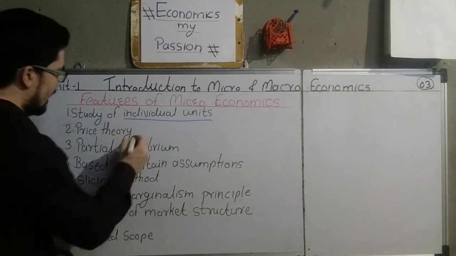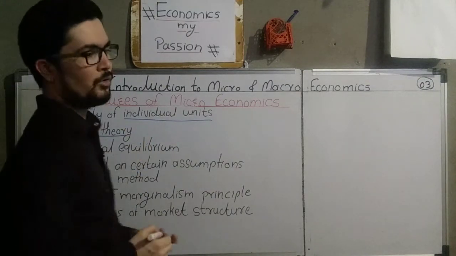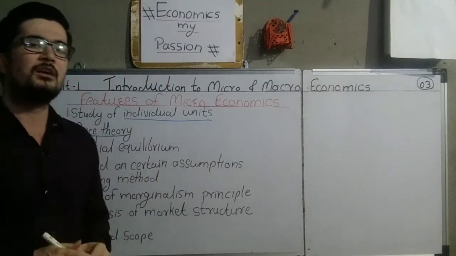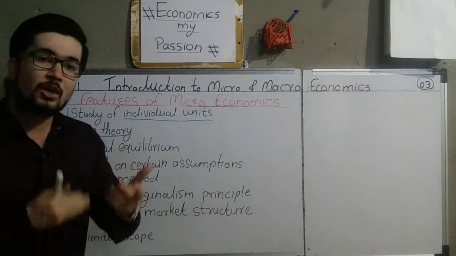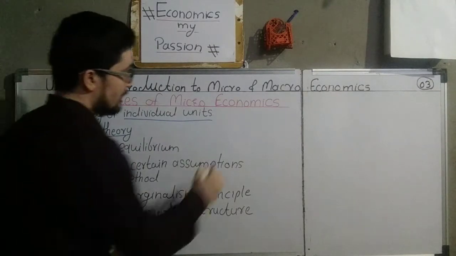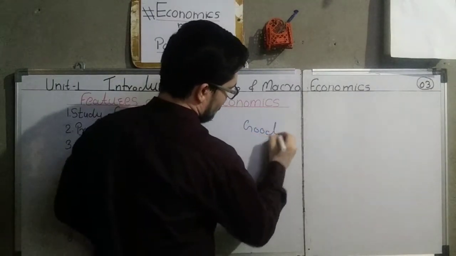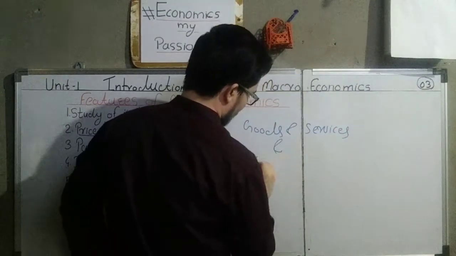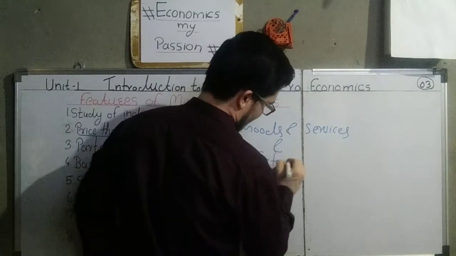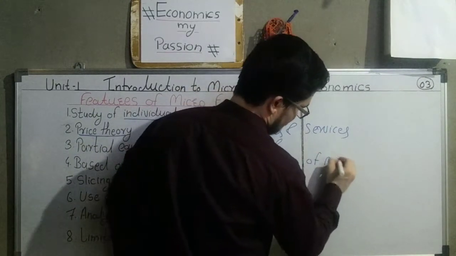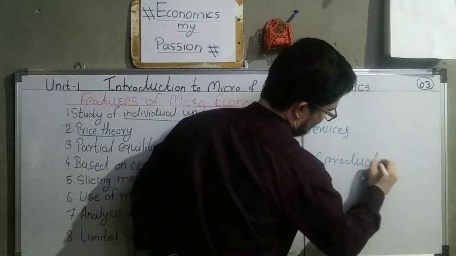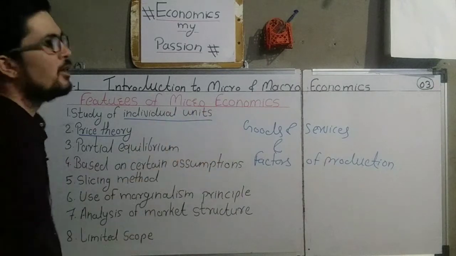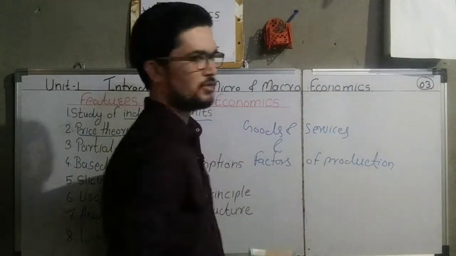Then let's move to the second point, that is price theory. What is meant by price theory is that in microeconomics, especially, we are concerned with the determination of the prices of goods and services and factors of production.